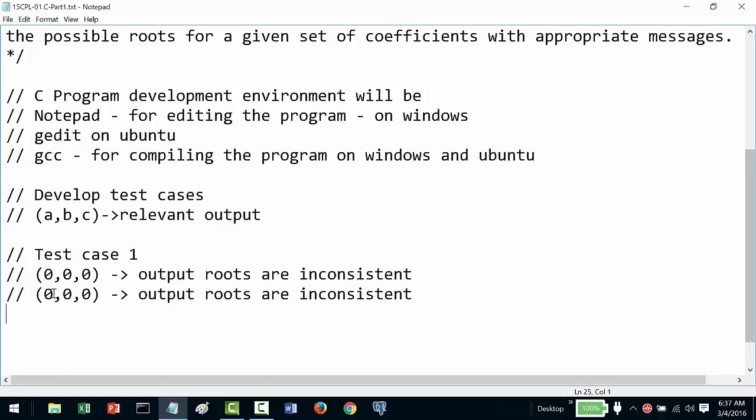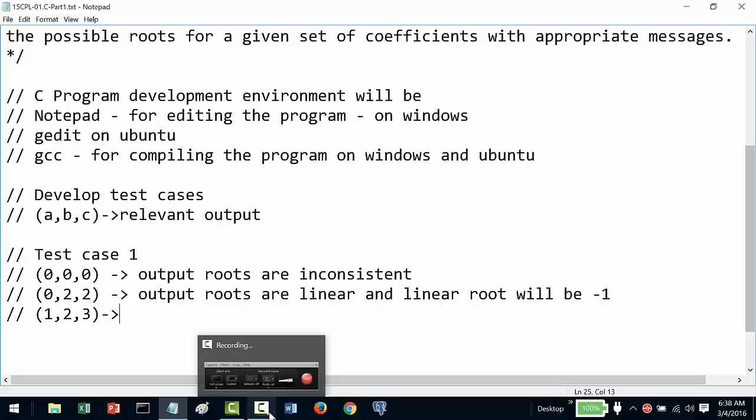Then, say the input is 0, 2, 3. The roots are linear, and the linear root will be -1, which is nothing but minus c by b. Suppose I now take the values of a, b, c to be 1, 2, 3. So what should be the output for a value of 1, 2, 3?